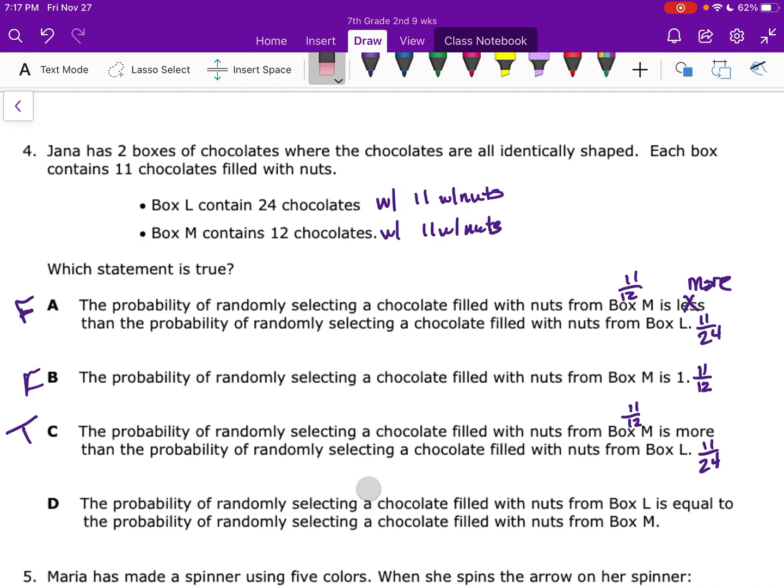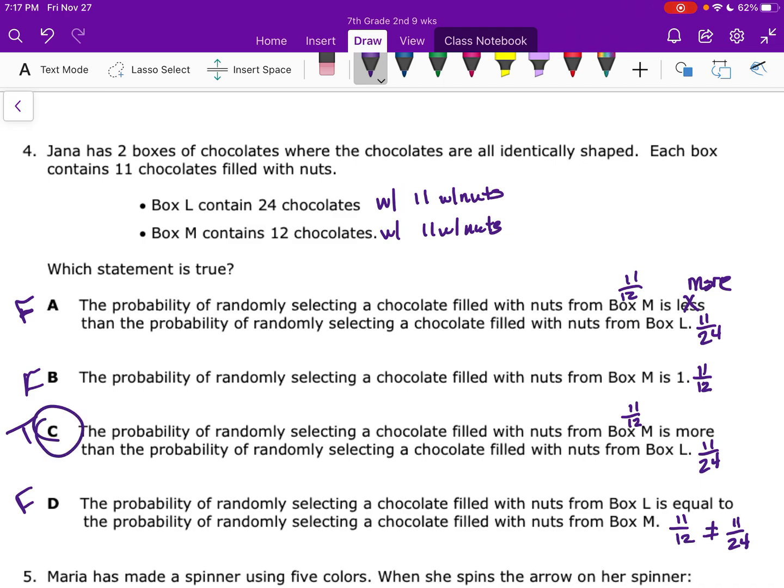So the probability of randomly selecting a chocolate filled with nuts from box L is equal to the probability of box M. No, 11 twelfths. 11 out of 12 is not equal to 11 out of 24. So this would be false. So our answer is C.